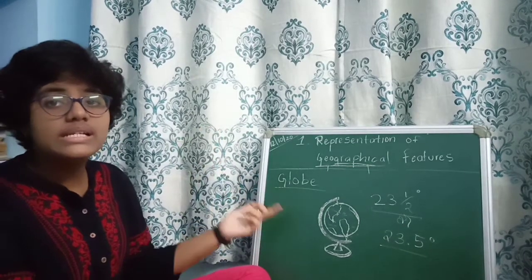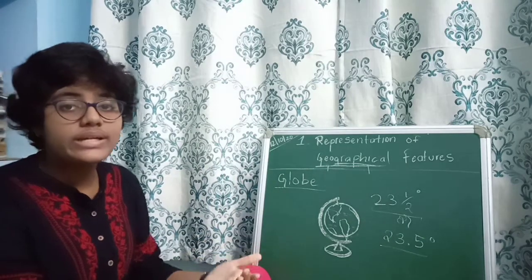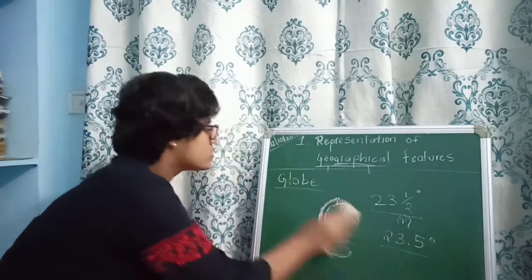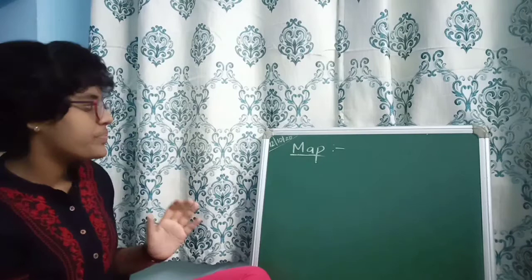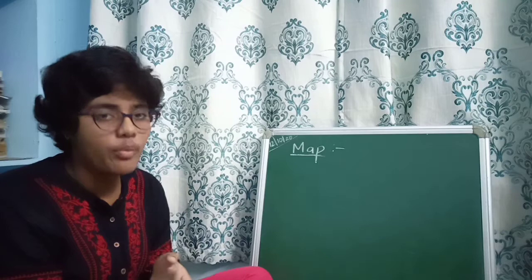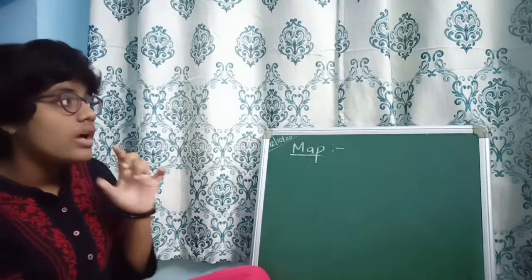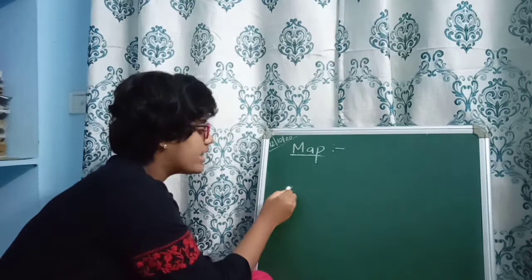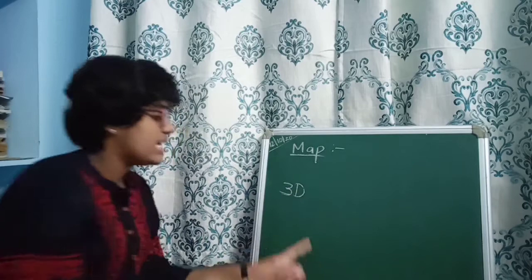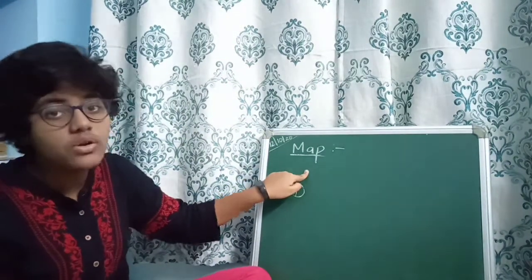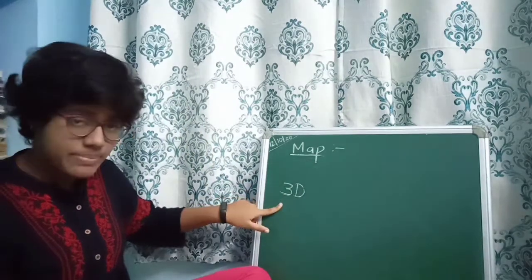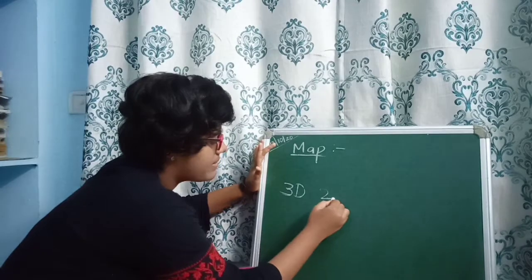To overcome these limitations, our inventors have discovered the map. So now we are going to learn about the map. Before going to the map, I want to say a few points. The globe is a 3D representation. Even the map is a representation of the earth, but the difference is, globe is a 3D representation, map is a 2D representation.